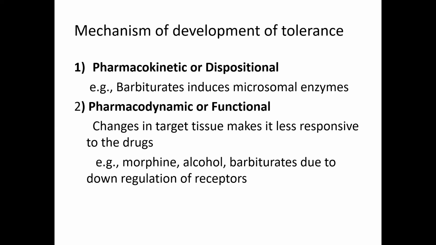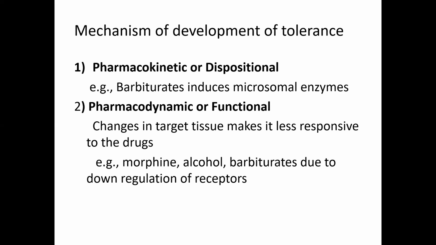Coming to the mechanism of development of tolerance, the mechanism is of two types. Either it may be pharmacokinetic or dispositional, or it may be pharmacodynamic or functional. In pharmacokinetic tolerance, with repeated use, the barbiturates induce the microsomal enzymes. So what happens? Due to the increase in microsomal enzymes, the metabolism of the barbiturates is faster and it shows tolerance to its sedative effect.